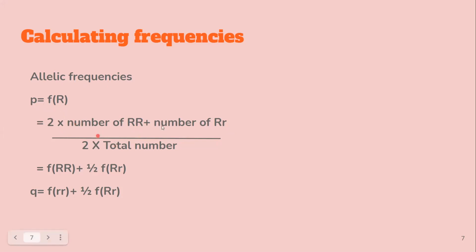If you separate these terms, you will come up with this. Another way of framing this is that in the heterozygous, you have only one dominant allele, that is this R, so you have to take half of the number. The recessive allele is similar: small r plus half of the frequency of the heterozygotes. Now, whenever they use the word allele frequency, you will always use P and Q.